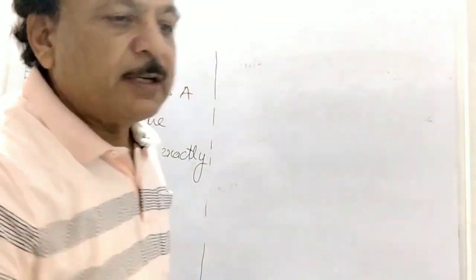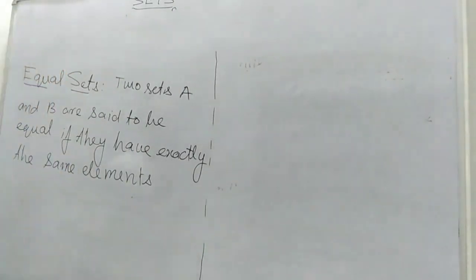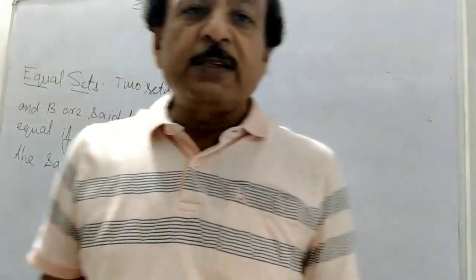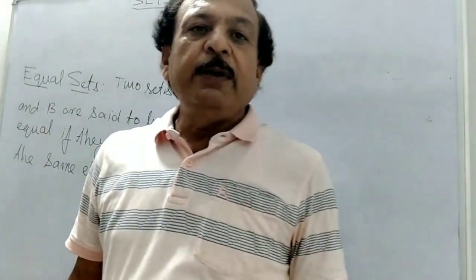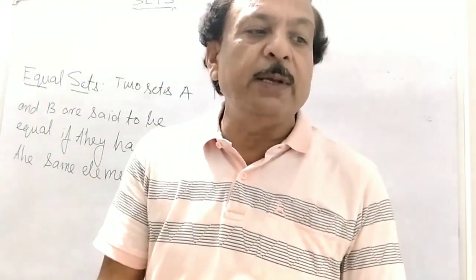If they have exactly the same elements, the two sets A and B are said to be equal. Two sets A and B are equal if they have the same kind of elements, exactly the same elements.